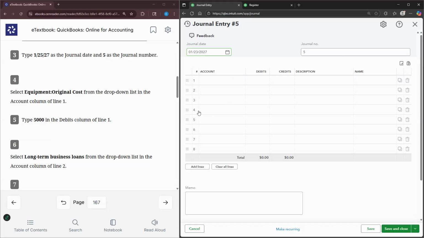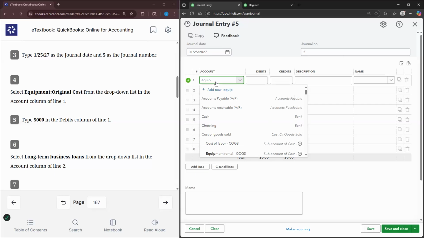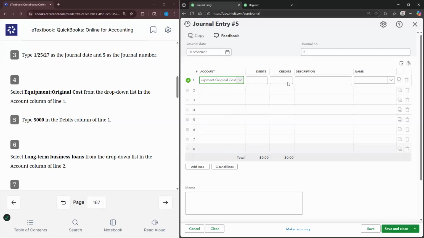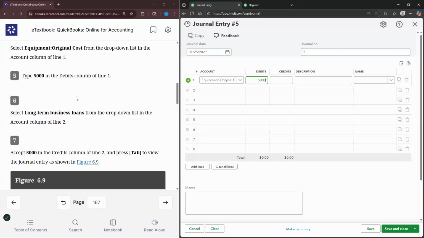The date is going to be January 25th, 2027. We have journal entry number 5. And we're going to select the equipment original cost. So we have our equipment original cost. And we're going to type $5,000 in the debit account. So the reason why we are debiting it is anytime we want to show an increase in our asset accounts, we must debit it based on the fundamental bookkeeping principles. So by debiting this account, we are showing an increase to our assets.